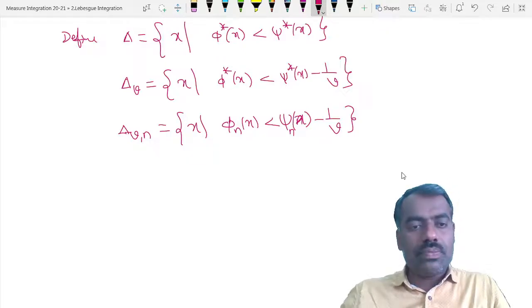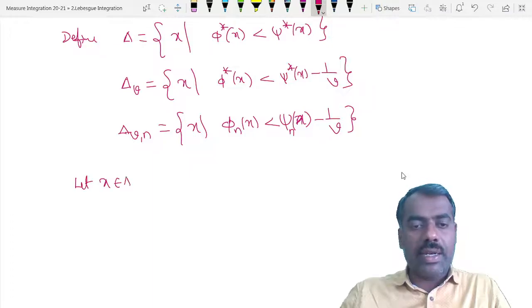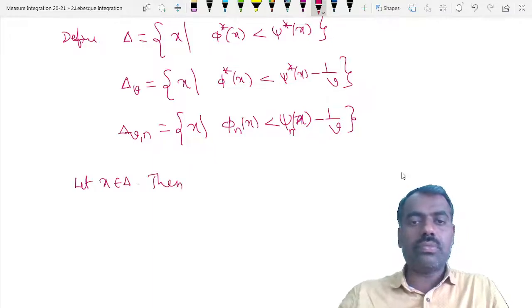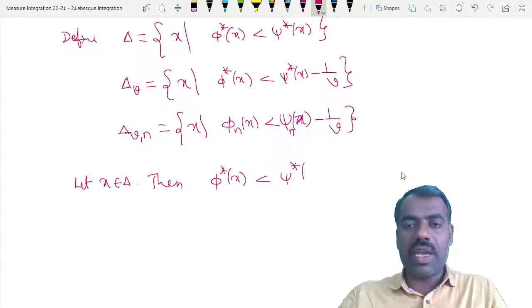So let x belong to delta. Then phi star of x is less than psi star of x, right? This implies psi star of x minus phi star of x is greater than 0.